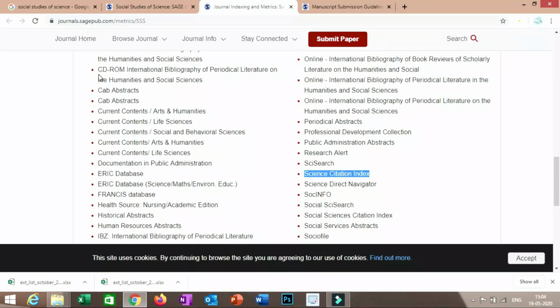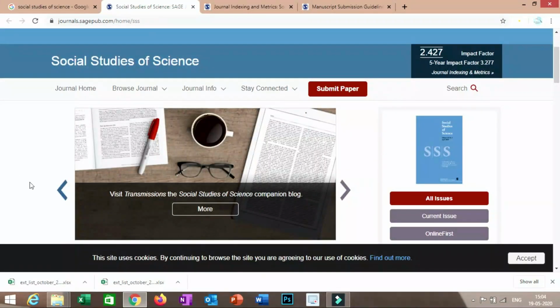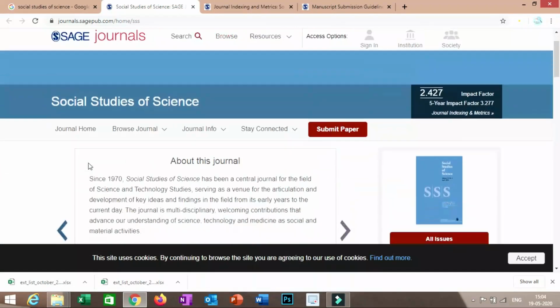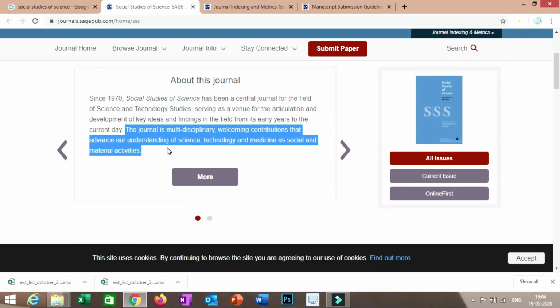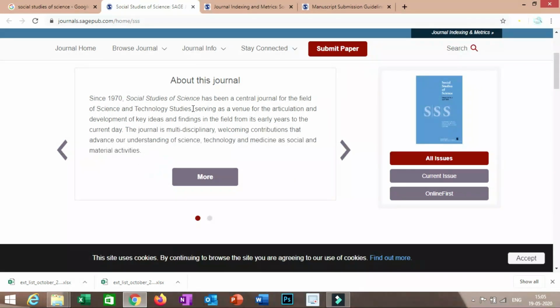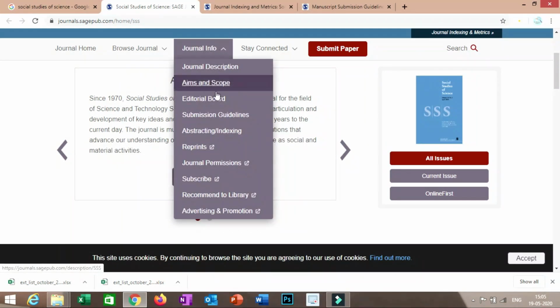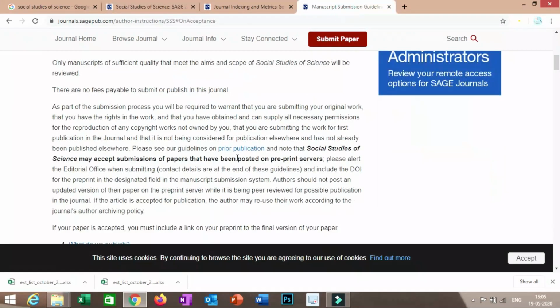Now you have to see the themes and areas that the journal accepts. On the home page itself it is written about this journal. This is a multidisciplinary journal that accepts manuscripts on science, technology and medicine from a social approach, or social and material activities. The next important part is the journal info and submission guidelines.